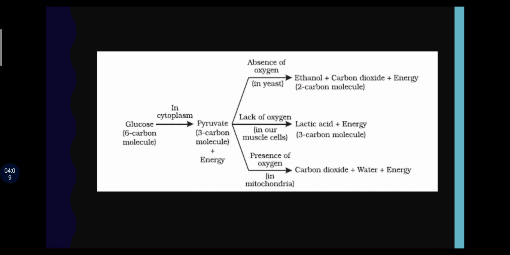The energy released during cellular respiration, whether by aerobic or anaerobic or during the lack of oxygen, is immediately used to synthesize a molecule called ATP, adenosine triphosphate, which is used to fuel all the other activity of the cell. The terminal bond of ATP breaks down and releases energy which is used to perform different activity of the cell.